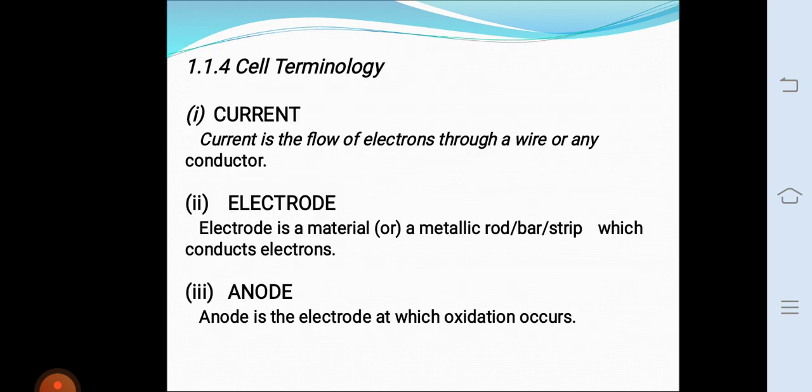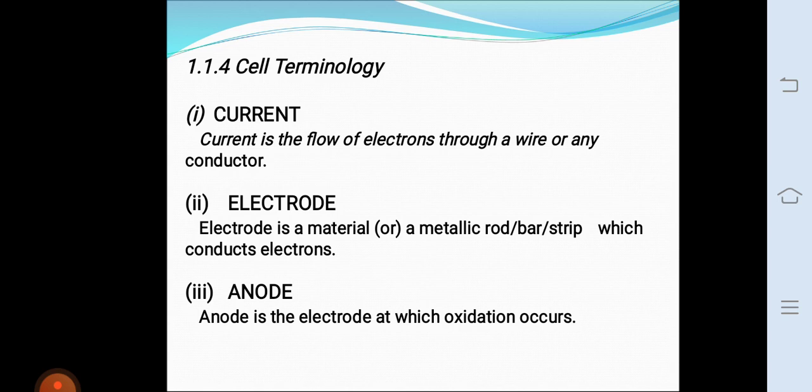Cathode is the electrode at which reduction reaction takes place. Electrolyte is a water soluble substance forming ions in solution and conducting an electric current. Anode compartment is the compartment of the cell in which oxidation occurs. It contains only one electrode, named the anode.